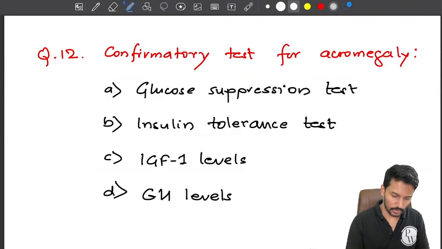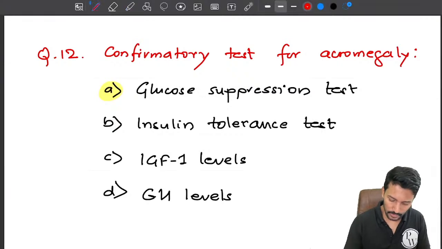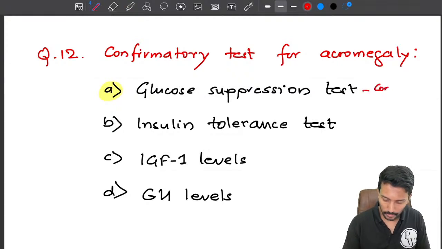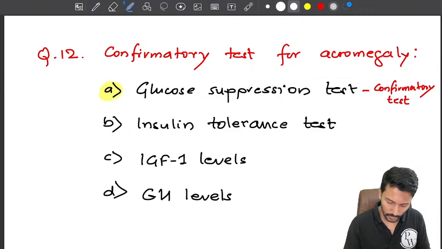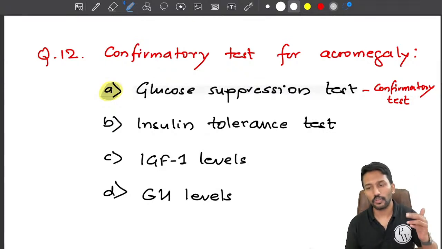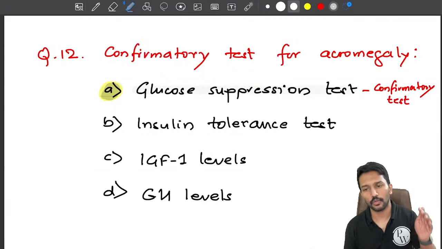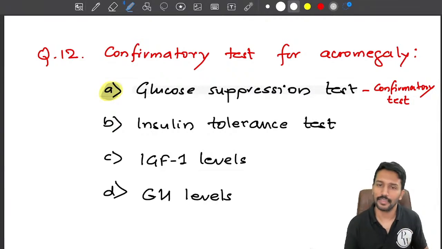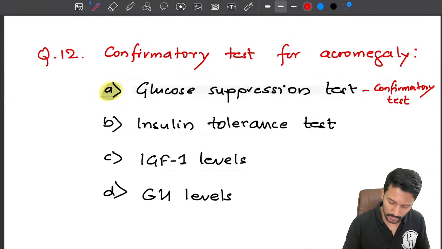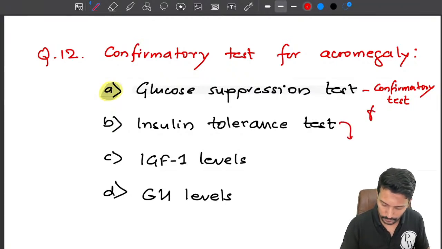So the answer should be glucose suppression test. This is the confirmatory test. If there is acromegaly, what should happen after the glucose suppression test? If there is acromegaly, then after the glucose suppression test, the growth hormone level should not be suppressed. It should be high. If there is a normal individual, then after the glucose suppression, the growth hormone level will get suppressed.